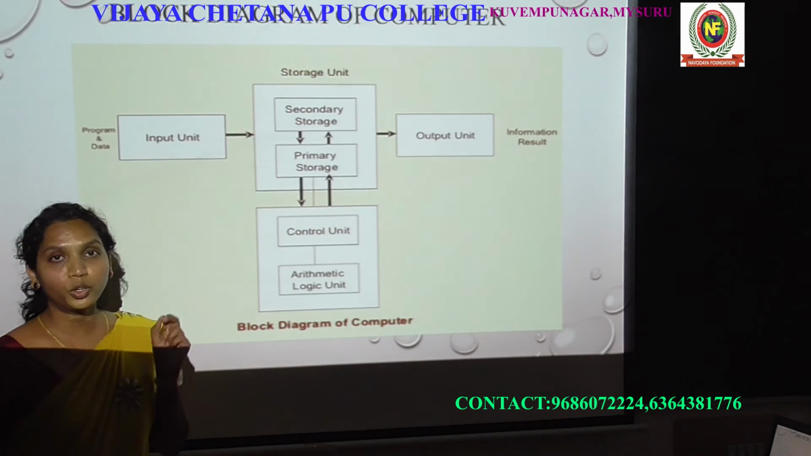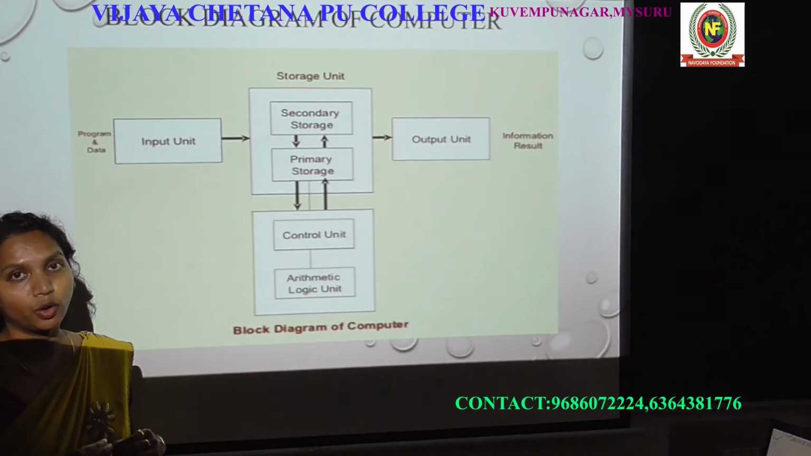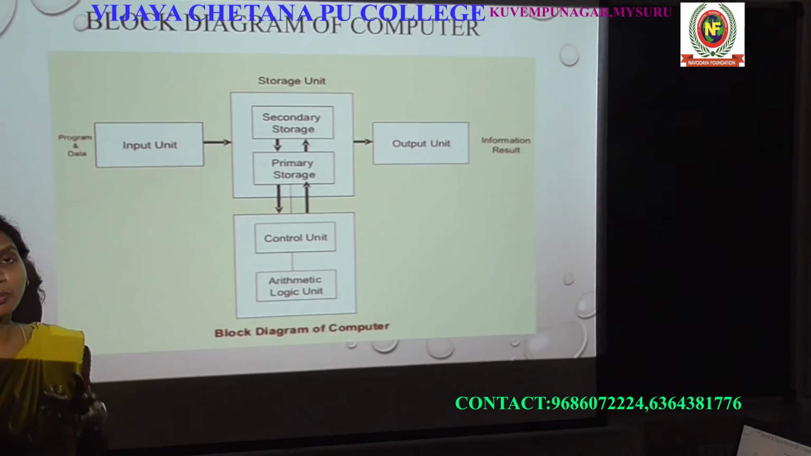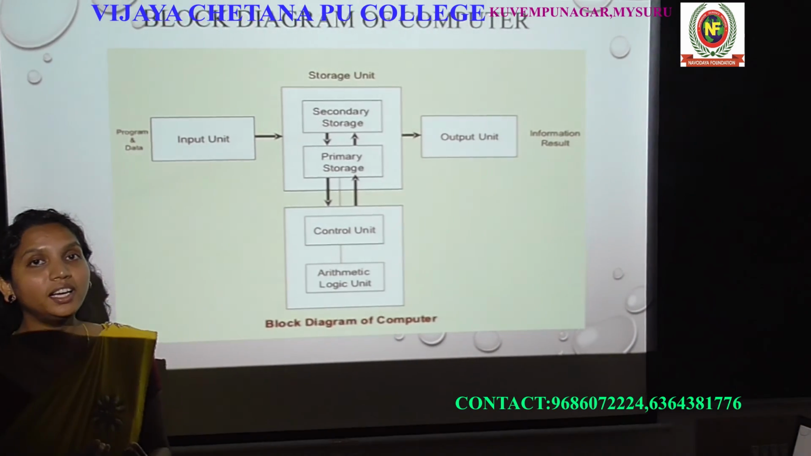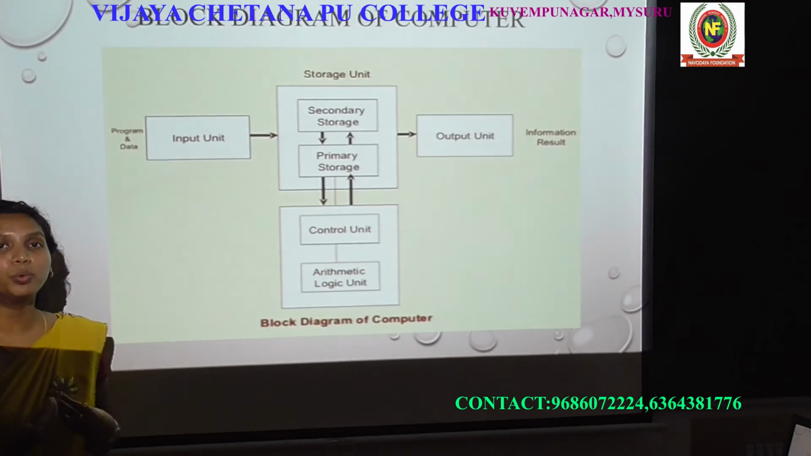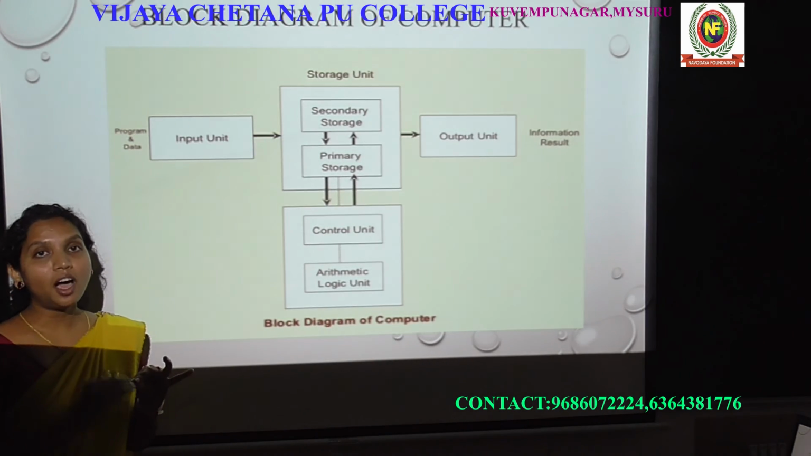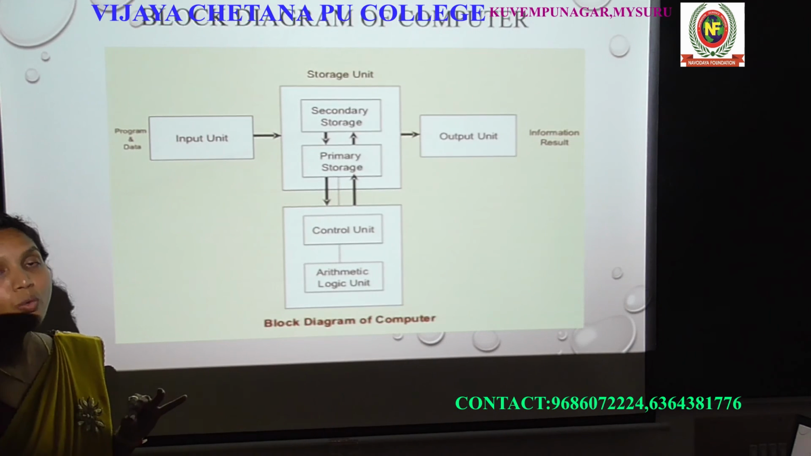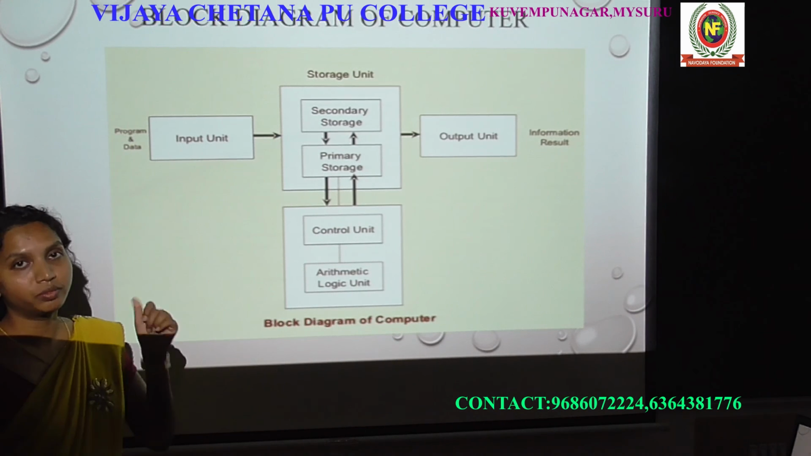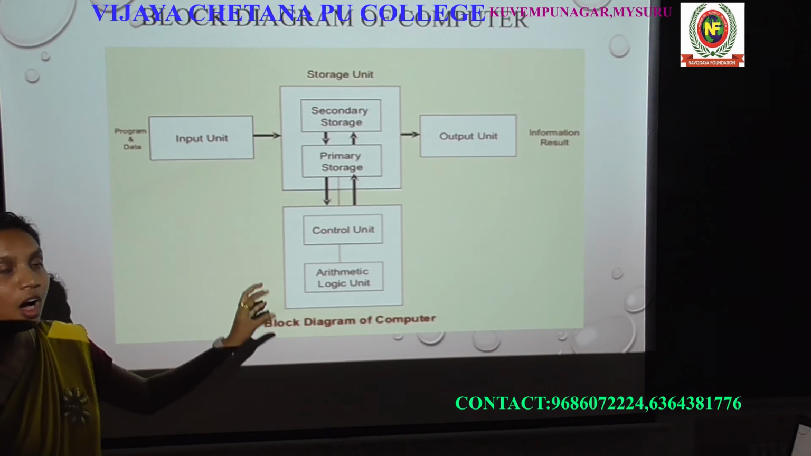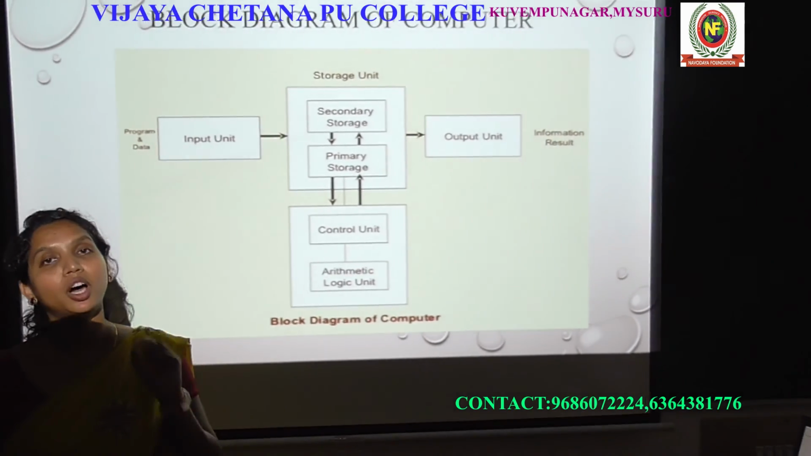What is the output unit? The output unit gives the result of the processing units, right. It gives the result of the processed data, and from where will it show the data or result? From the output devices. What are the output devices? Monitor, speaker, printer. Now I want to see the output from where? From the monitor. It will display the output. It will show the output on any one of the output devices.